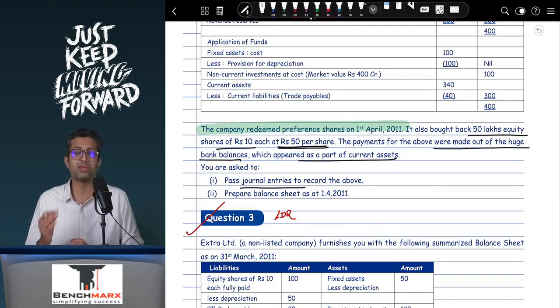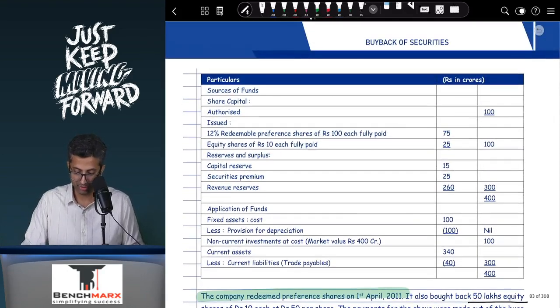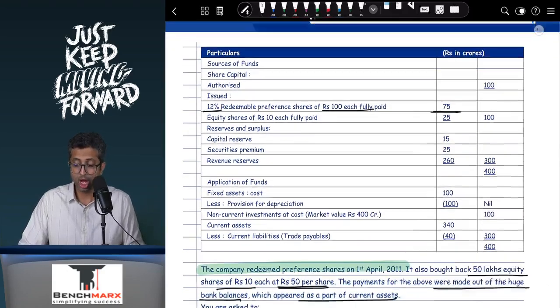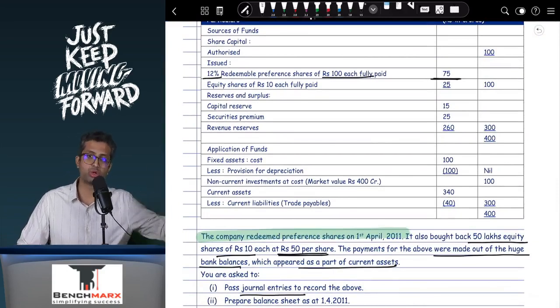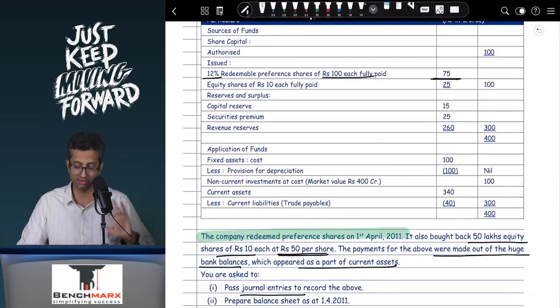First is the entry for redemption of preference shares. For redemption of preference shares, this is 12%. Preference shares account debit 75 to preference shareholders 75. And then preference shareholders account debit 75 to bank 75. So the preference shares have been redeemed. However, 75 is a reduction in capital base, and hence you will have to create a CRR for 75 at least. Apart from that, you are buying back 50 lakh ordinary shares.